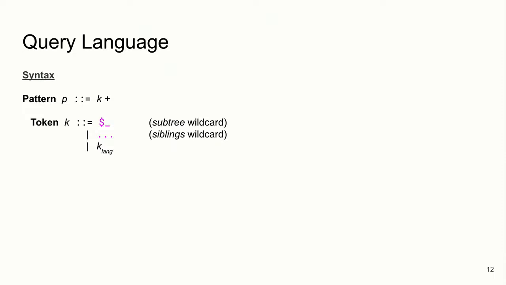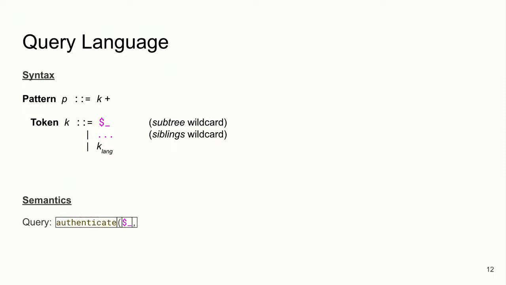But we also want to support two key ideas that we're going to call a subtree wildcard and a siblings wildcard. This is inspired by existing work on expression placeholders or any-number-of-items-in-a-list placeholders. And the way we want these search queries to work, I'm going to demonstrate with an example.